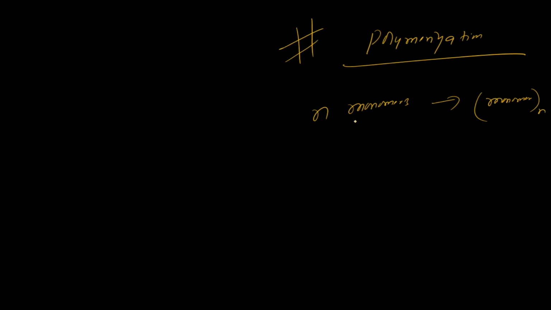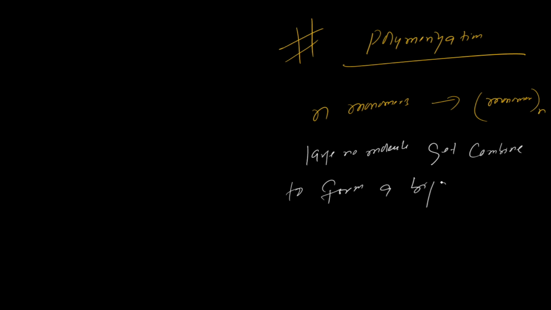So when many monomers get attached, condensed, when a large number of molecules get combined to form a bigger molecule, it is known as polymerization.